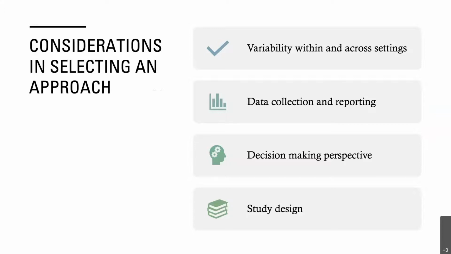Coming back to hybrid trials here, it's probably a little bit less important to be thinking about cost if you're doing something like a type 1 hybrid. There, really the emphasis is on proving effectiveness, and if you find something that's not effective, it's probably not all that important to know how much it costs. But if you're doing something more towards the other end, a type 3 hybrid, you've already determined that your intervention is effective. And so cost of implementing the intervention becomes a very important consideration for decision-making purposes. We'd advocate for including costs at all levels, but probably more and more important as you move over towards the type 3 end of the hybrid spectrum.